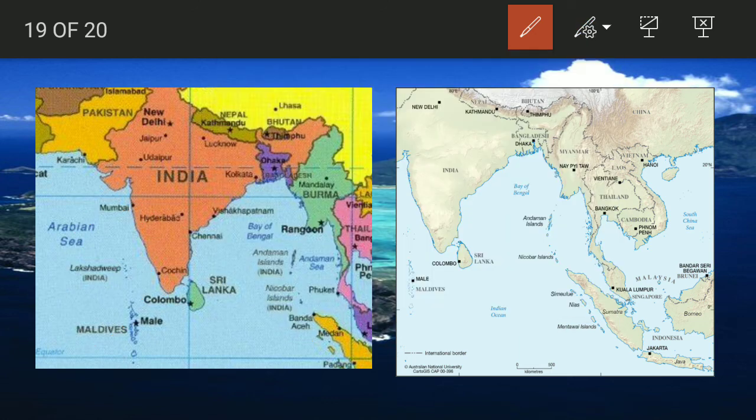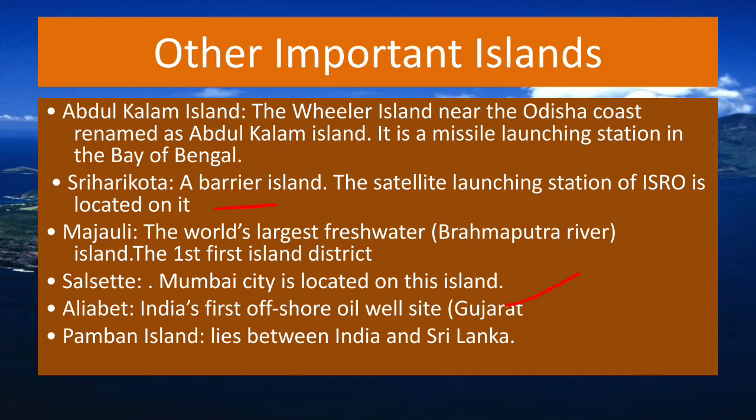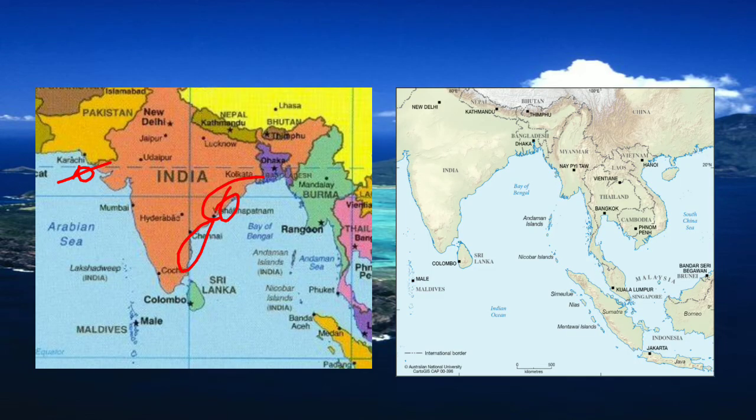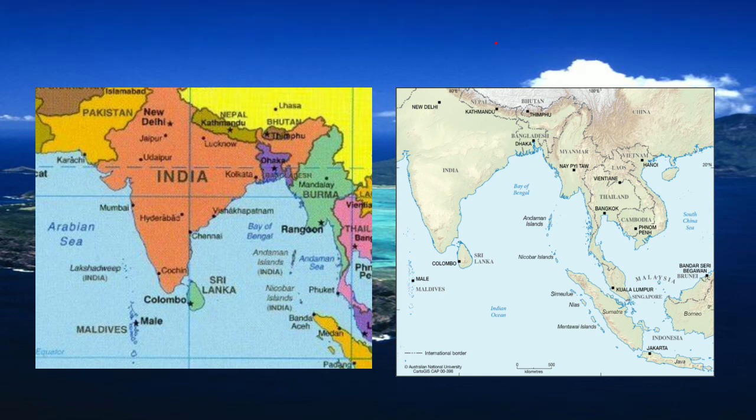Further, at the coast of Odisha, it is your Abdul Kalam Island or Wheeler's Island. Then at the coast of Andhra Pradesh is Sriharikota. Aliabet here in this region, the oil tankering site. And then comes Pamban Island, between India and Sri Lanka, and Mumbai city on Salsette. So basically this completes your section on islands of India. All the major groups of Indian islands have been discussed.